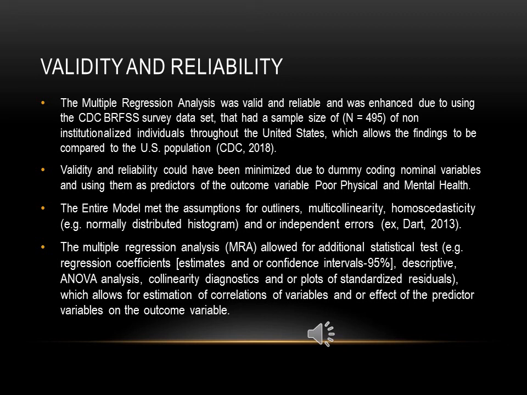The entire model met the assumptions for normality, multicollinearity, homoscedasticity, which means normally distributed histogram, and or independent errors.